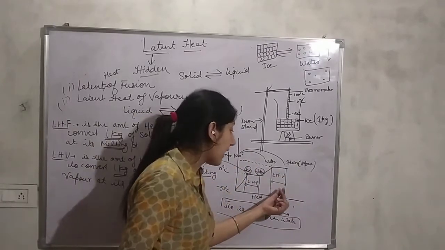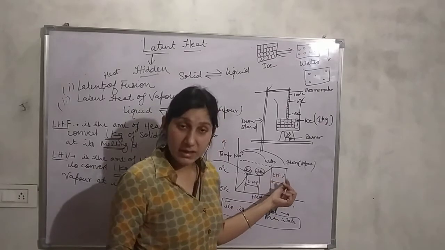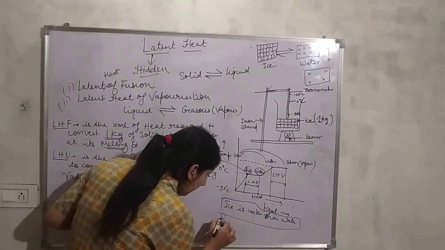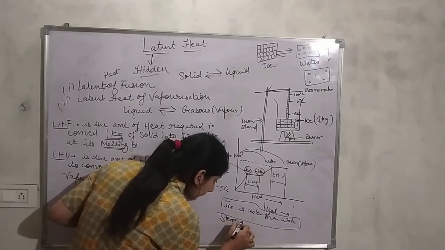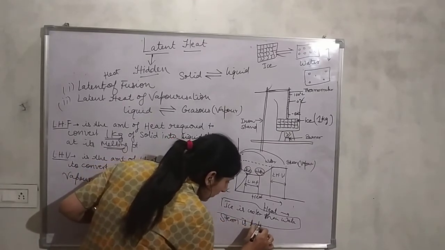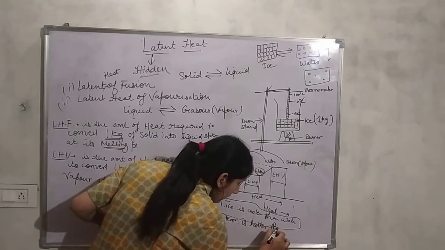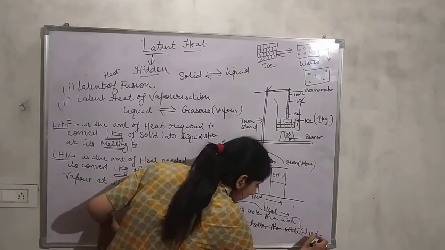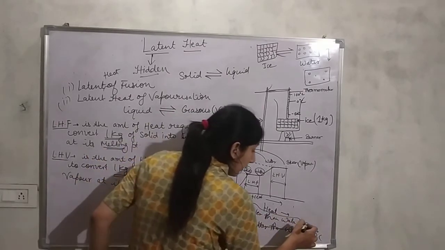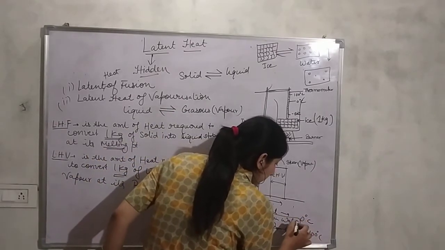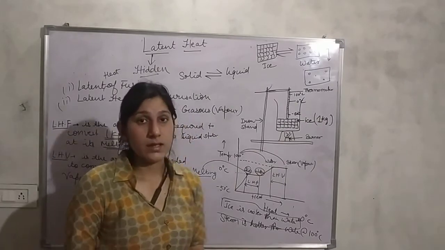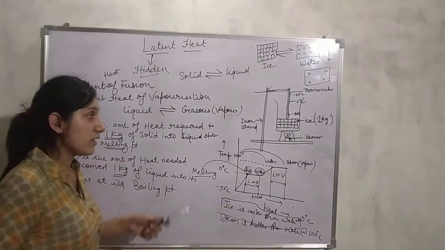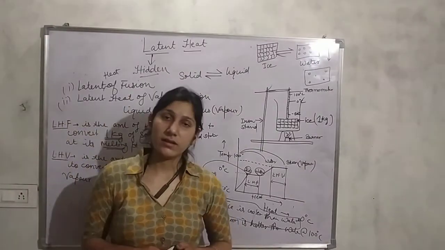Steam, because it has latent heat of vaporization included in it. So steam is hotter than water at 100 degrees Celsius. Similarly, ice is cooler than water at 0 degree Celsius. So this is about latent heat of vaporization and latent heat of fusion. Thank you, students.